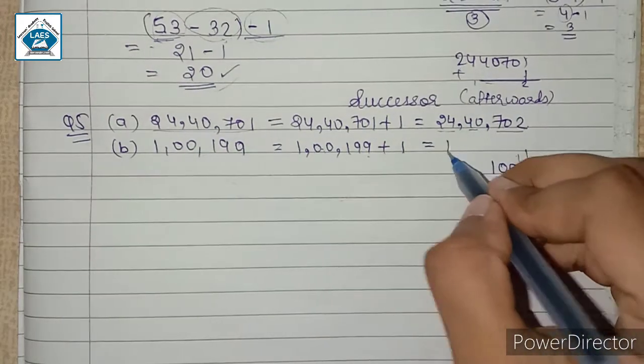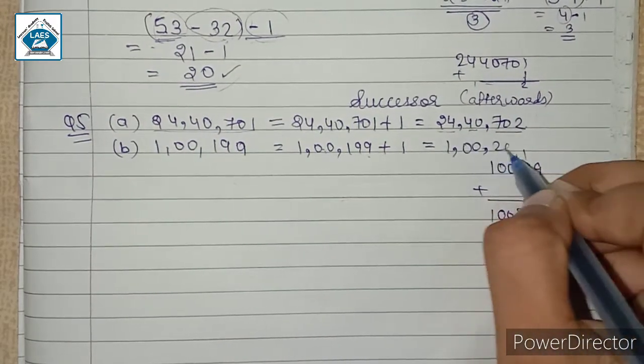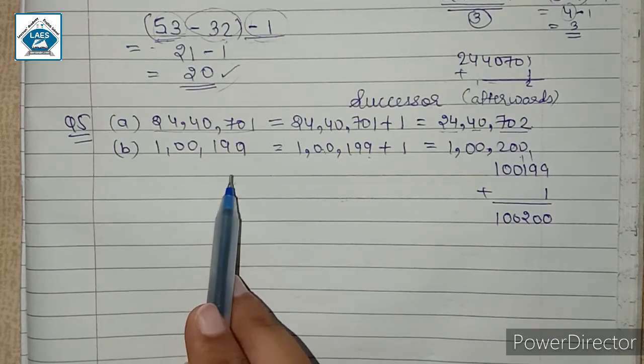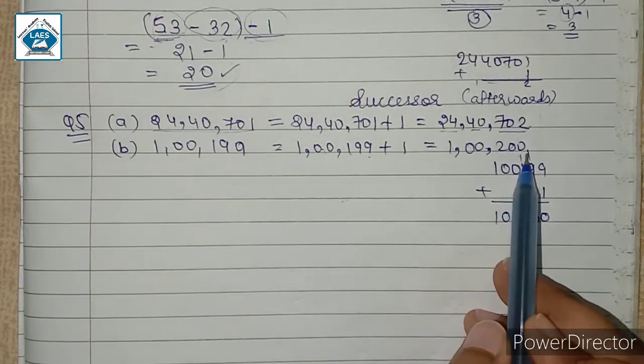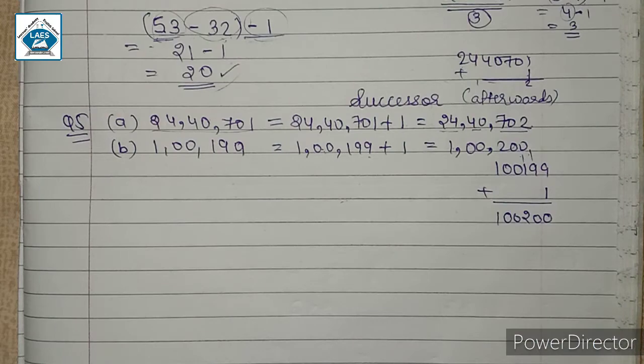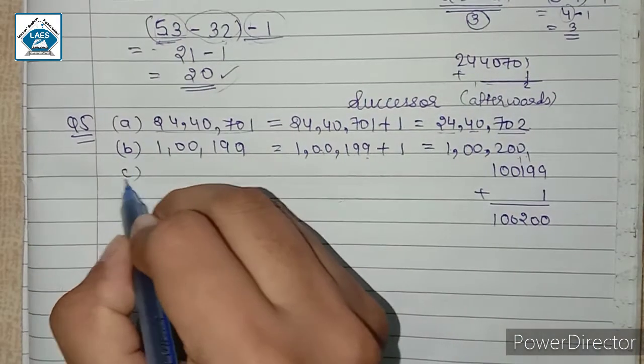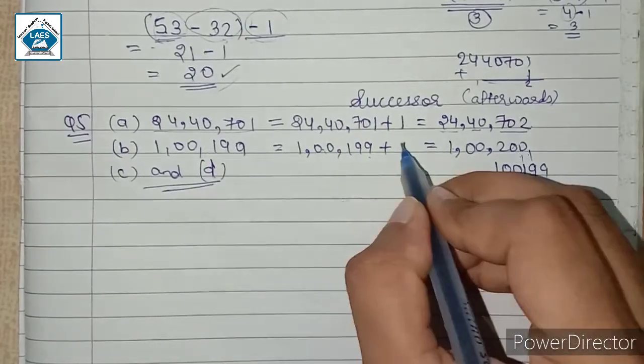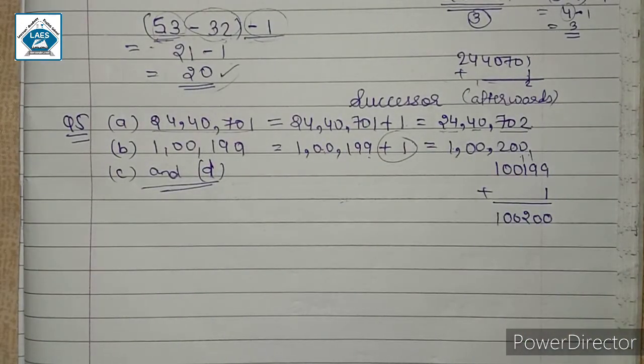So here I can see that it is 1,200,000. So the successor of 1,199,000 is 1,200,000. Similarly for other questions, for part C and D given in your textbook, you have to simply add 1 and then find the answer. So try these two questions on your own.